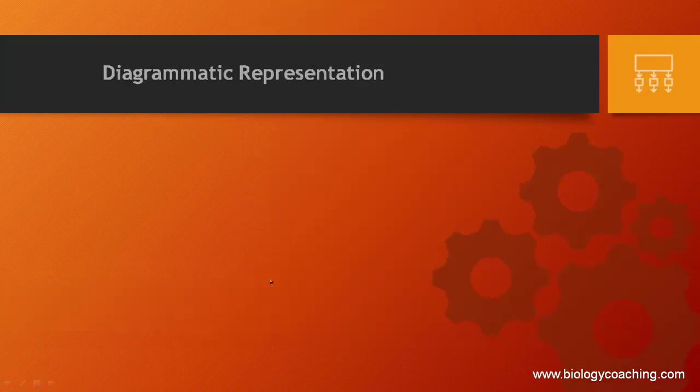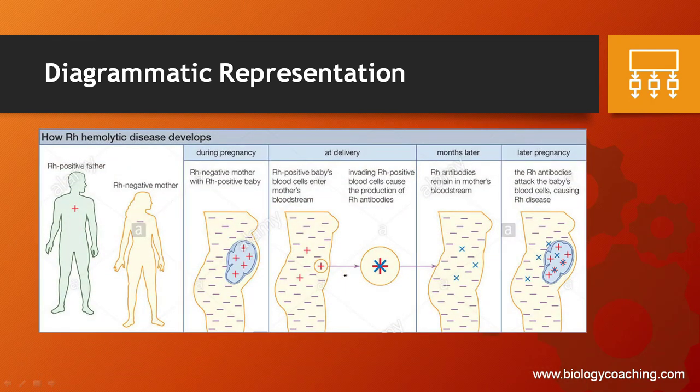And here I have uploaded a diagrammatic representation for you. You can see during pregnancy, an Rh negative mother with an Rh positive baby. Here the Rh positive baby's blood cells enter the mother's bloodstream. Invading Rh positive blood cells cause the production of Rh antibodies. This occurs at the delivery of the first child.